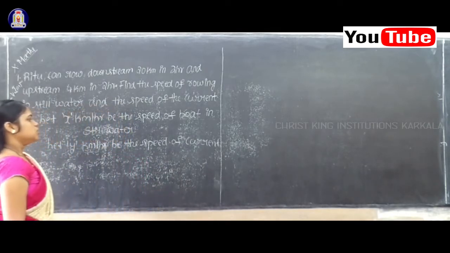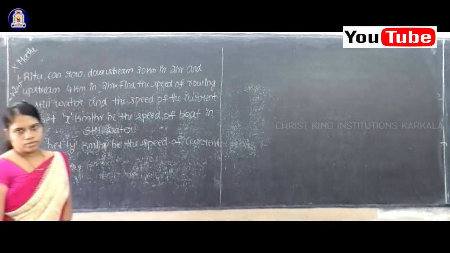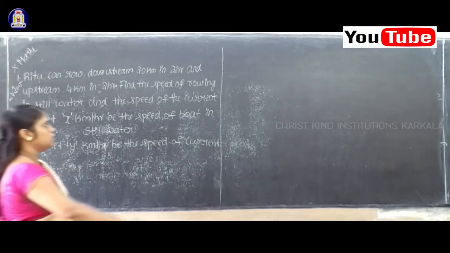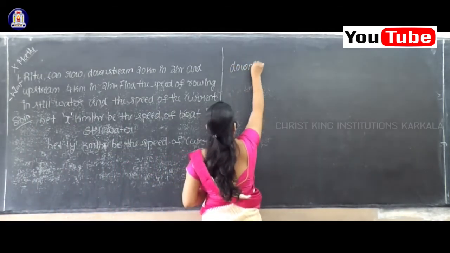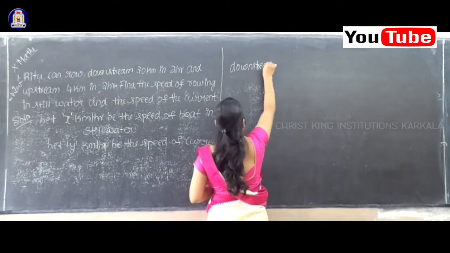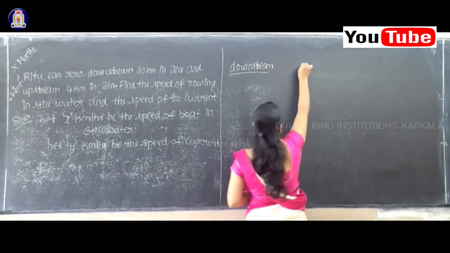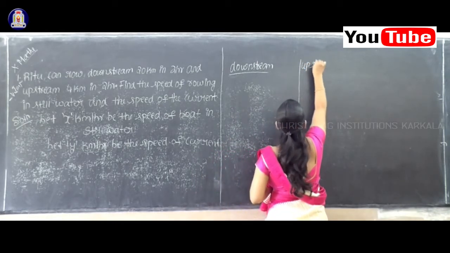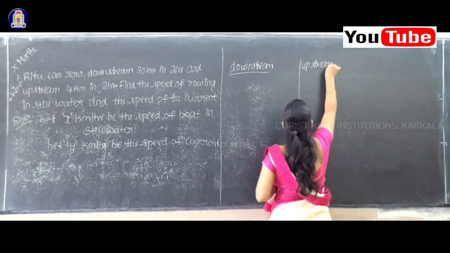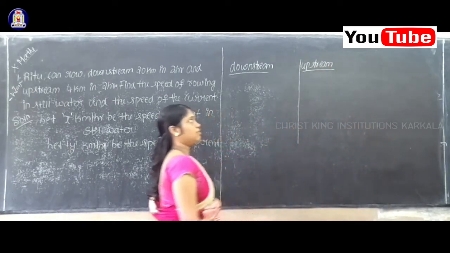So here I'll make two columns. The first one is for downstream, because you have two cases here. Therefore the first one is for downstream and the second one is for upstream.